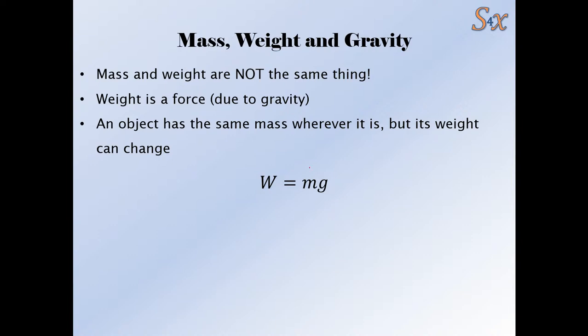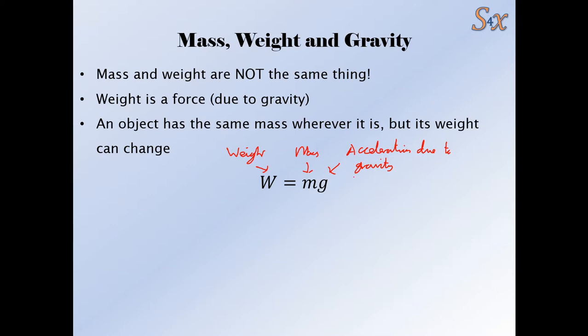Weight, I'll just label all these. So this is the weight, and this is the equation linking the three together. The weight is the mass times by g, which is the acceleration due to gravity. Okay, so g is how fast you accelerate towards the Earth due to gravity. So if you jumped out of a plane, it's how fast you accelerate towards the Earth due to gravity.